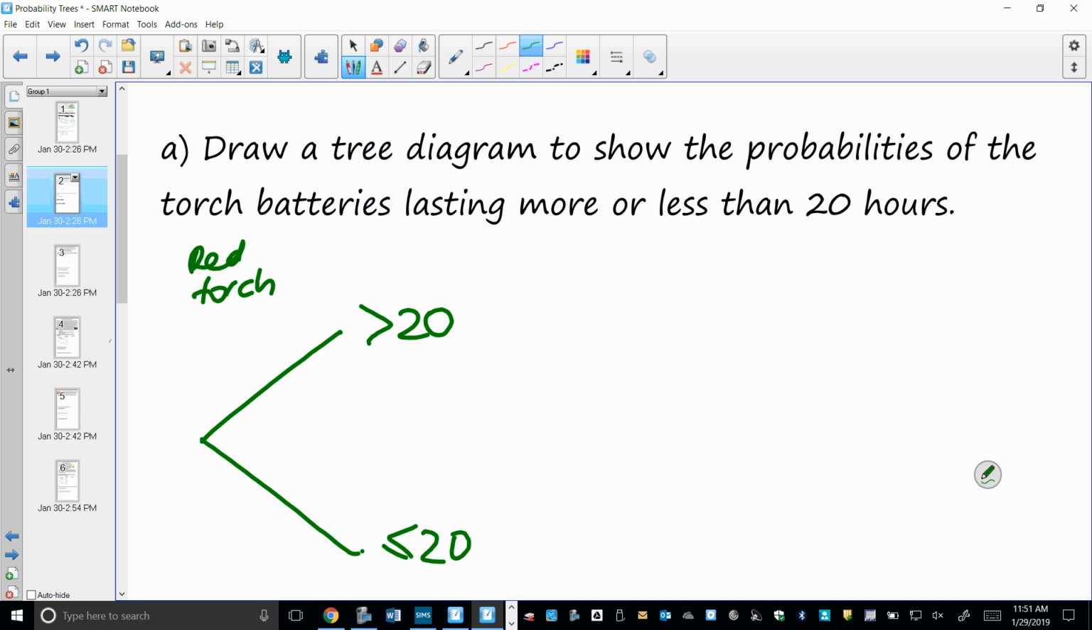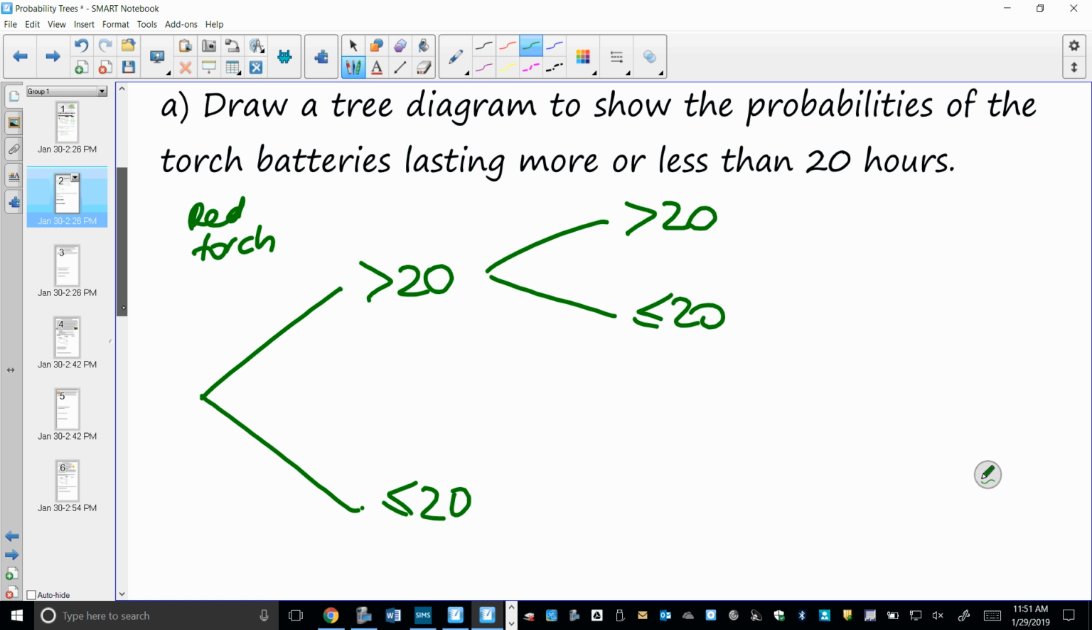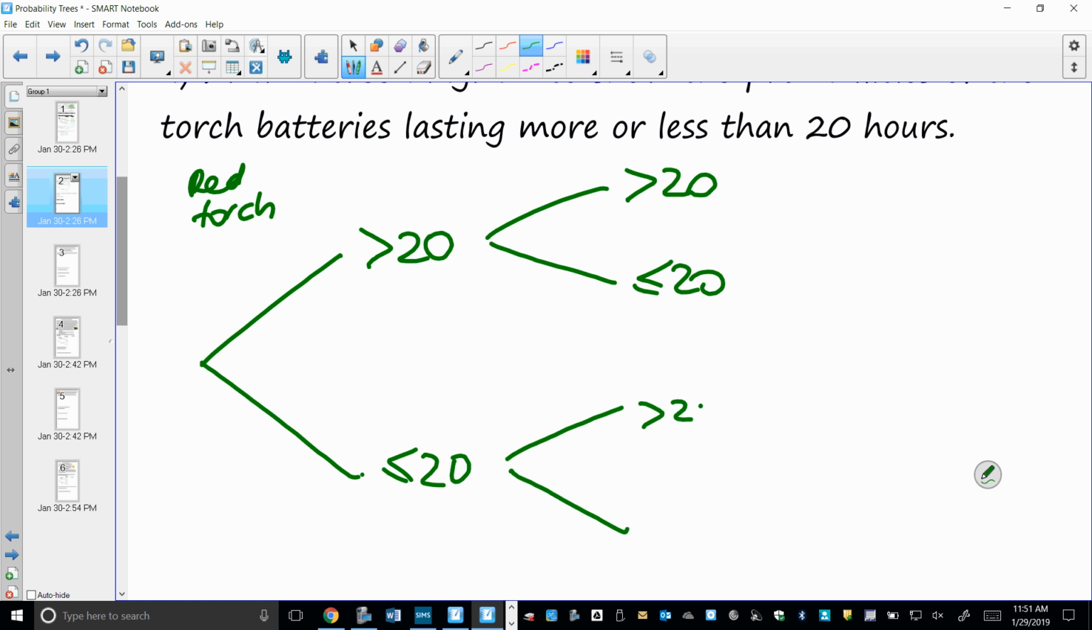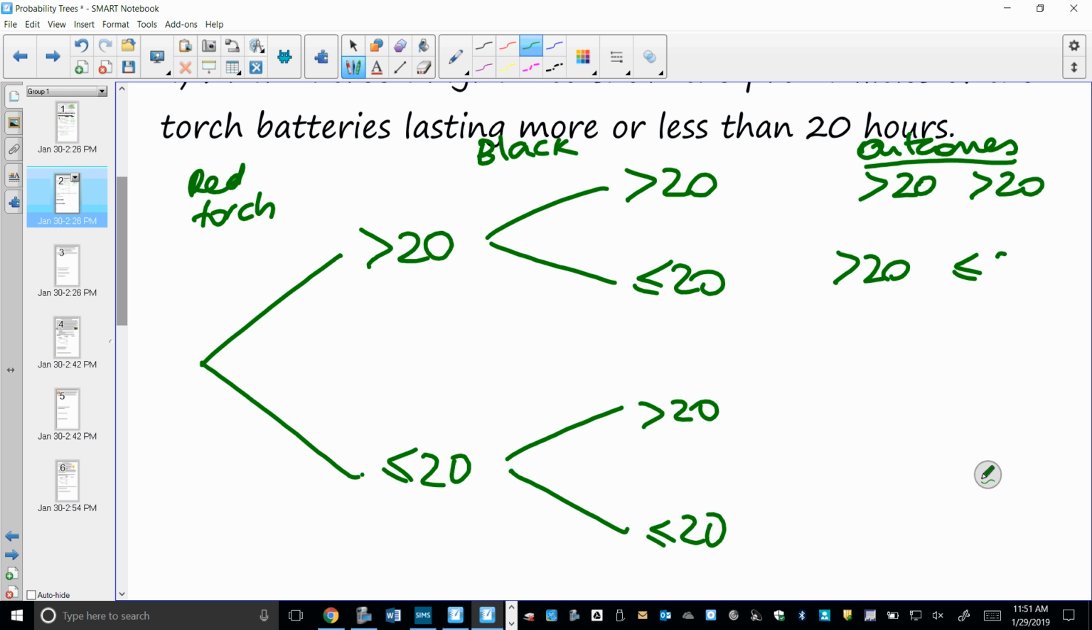I'm going to have the same options when it comes to my black torch. Okay, so that's my black torch. And then my outcomes are on the end. So I've got more than 20 and more than 20. More than 20, less than or equal to 20. Are the outcomes necessary for these? Most of the time the diagram will expect you to write them in, yes. But it should have some kind of indication that they want that.